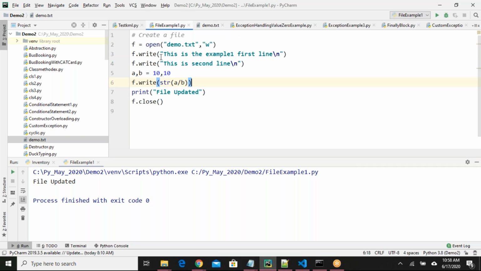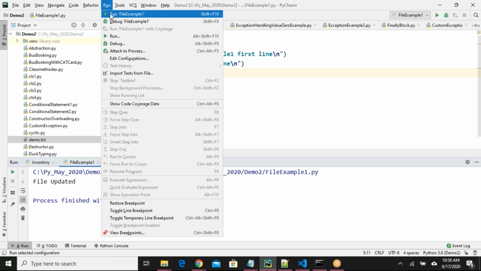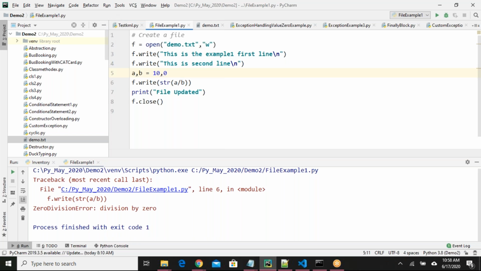That is fine. When I say, for example, 10, 0, what happens now? See here, I got an error. In the previous case, when I did not use typecasting, and in this case, when I'm trying to divide a number by 0, in both cases I'm getting an exception. Because of this exception, all the lines after the exception code are not executing.